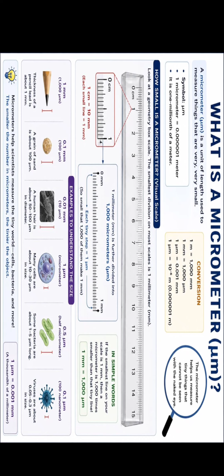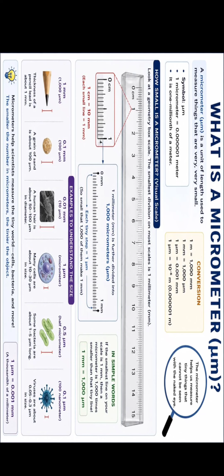You have the geometry box scale in your hand. Take it in your hand. If you have the geometry box scale, you can easily see the millimeter marks. The smallest lines, those are the millimeter lines. Now, I'm going to ask you to divide that millimeter gap into 1000 parts. Again, the smallest gap between the 2 smallest lines is 1 millimeter. You are going to divide that 1 millimeter into 1000 parts. Then you get 1 micrometer. Now, you can imagine how small it is.